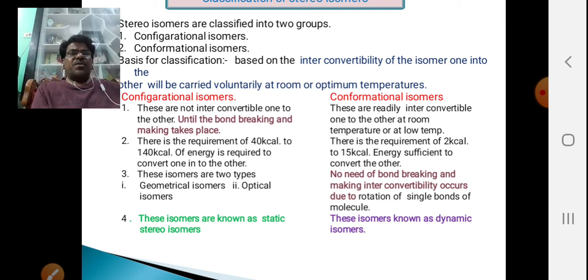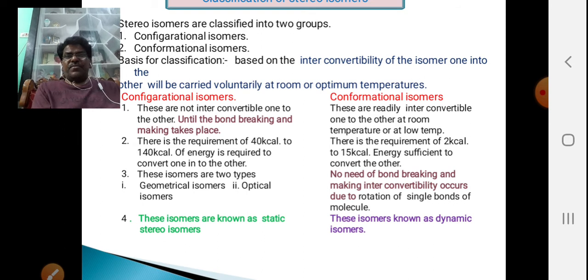Configuration isomers are not interconvertible to each other, which means the energy barrier between the two isomers is a minimum of 40 kilocalories up to 140 kilocalories. Only on supplying this energy will bonds break and remake, and then one converts into the other. But this is not possible at room temperature, optimum temperature, or low temperatures. Hence, they are not interconvertible.